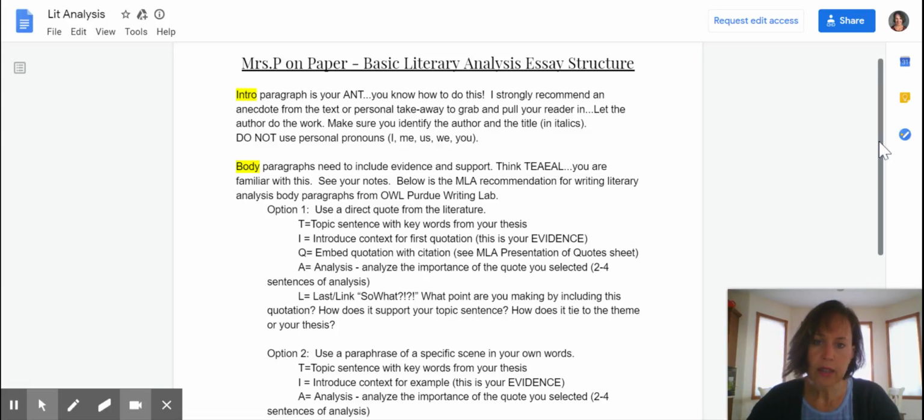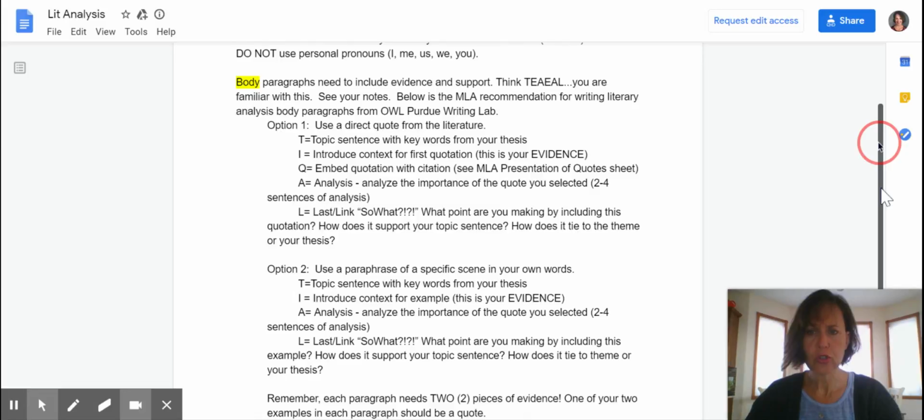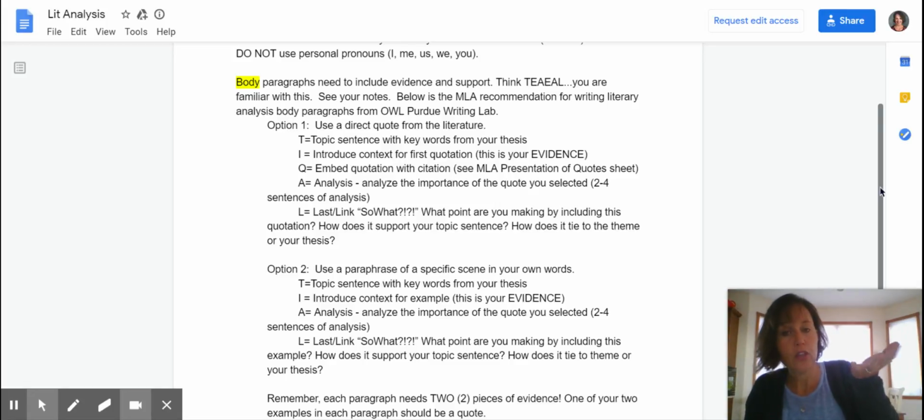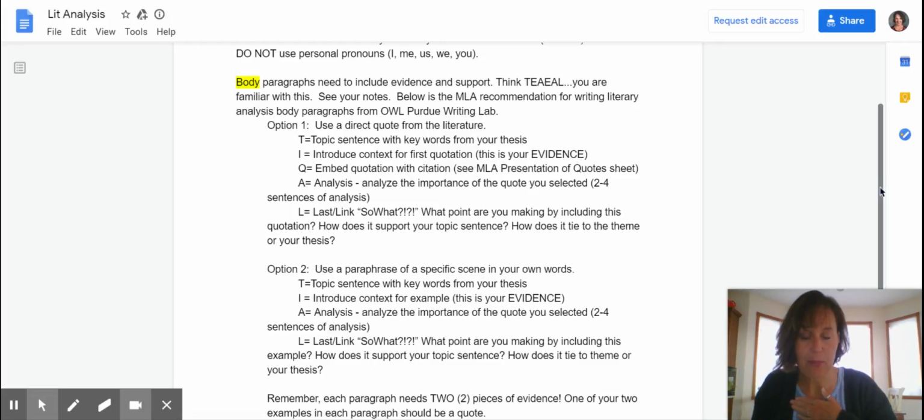When you write a literary analysis, there are two different ways in which you can support your ideas in discussing literature as that evidence piece. So the first option you can do, and you really should do this at least once for each of your ideas, whether it's a 5-paragraph, a 3-paragraph, a 10-page paper, you should always be making sure that when you're working with literature, you're taking quotes directly out. You're borrowing them from the author. So you are using those to support your idea, whatever you stated in that topic sentence.